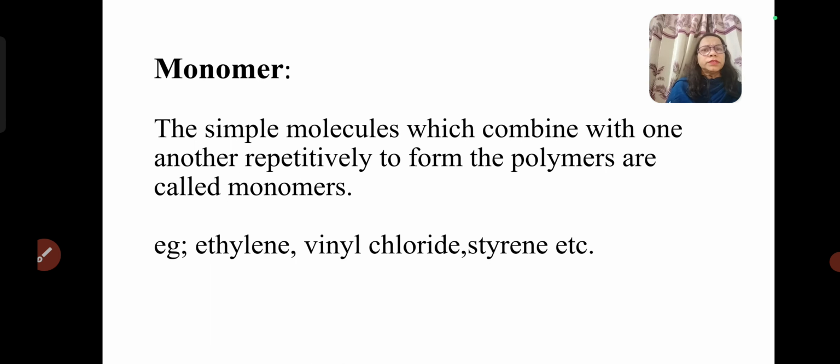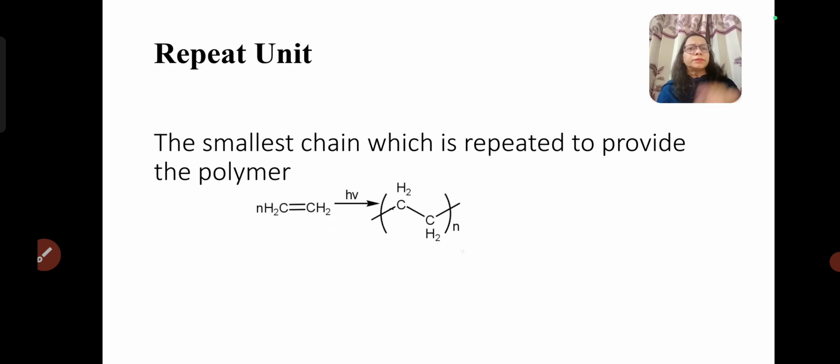Before proceeding further, we must know some basic concepts which are used in polymer chemistry. First of all, we are taking monomer. The simple molecules which combine with one another either by addition or condensation method repeatedly to form polymers are called monomers. For example, ethylene monomer is used to synthesize polyethylene. Vinyl chloride is used to synthesize polyvinyl chloride. Styrene is used to synthesize PS, that is polystyrene.